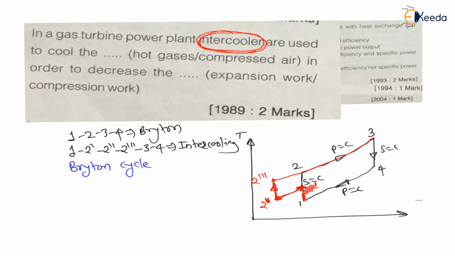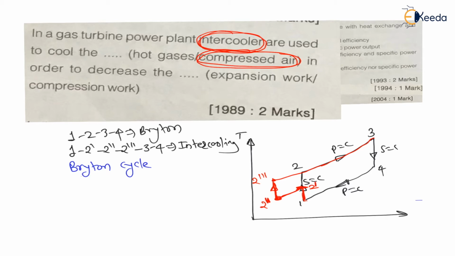And intercooling is from 2 dash to 2 double dash, right? Here there is compression in 2 stages. Therefore here in a gas turbine power plant, intercoolers are used to cool the... here 1 to 2 dash is the compressor exit for the first compressor. 1 to 2 dash is the first compressor, 2 double dash to 2 triple dash is the second compressor. Therefore this compressed air is cooled. See, temperature is decreasing at constant pressure. Therefore here we can say, to cool the compressed air, in this fill in the blank, compressed air is the right choice, in order to decrease the compression work.